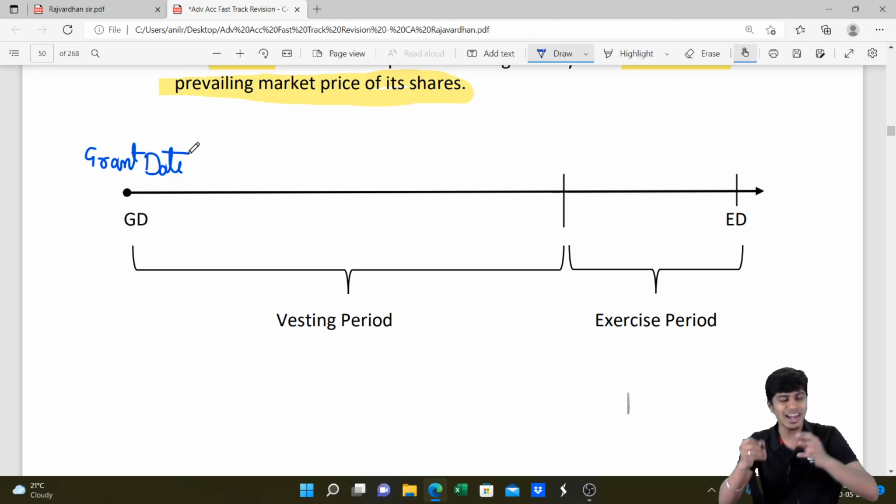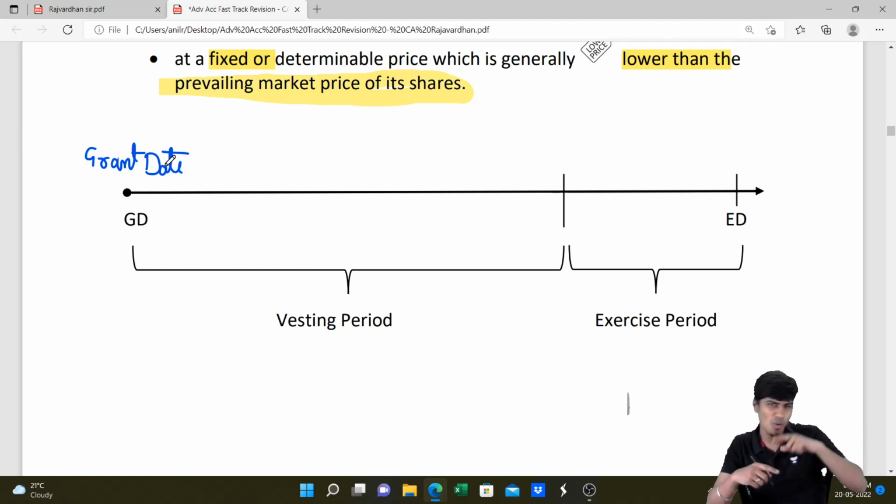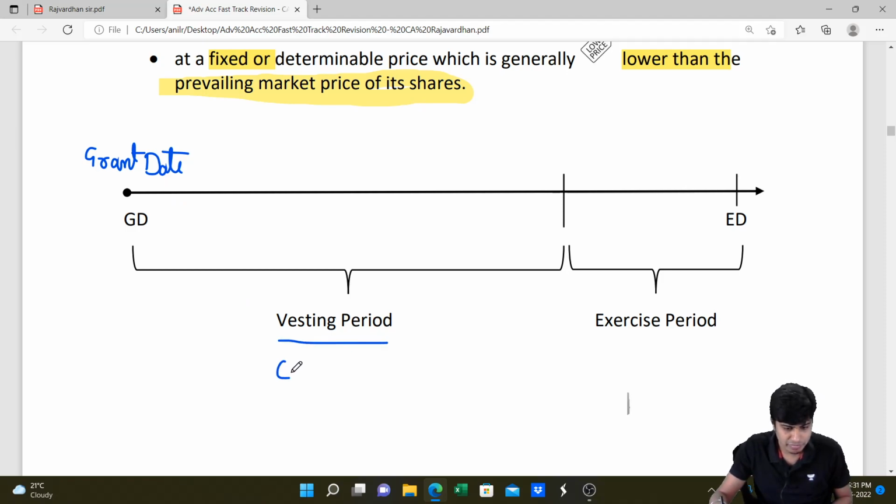The date on which that agreement is signed between the employer and employee, wherein the employer will say, hey employee, if you work with me for 1 year, I'll give you 100 shares. That contract they enter, that is the grant date. Now when the employer asks the employee, you work with me for 1 year, that 1 year is the vesting period, the contract period.